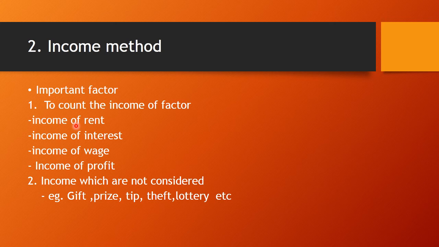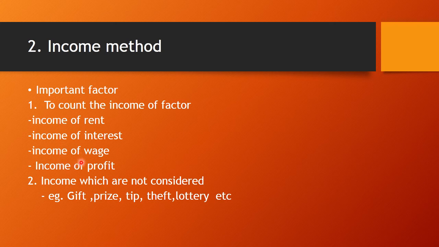The income obtained by way of rights like the copyright of a book or a patent is also considered as income. Next is income of interest. The interest obtained by people on their capital during a year is considered, but the interest obtained from the government is not considered, because the state generates income through taxes and pays it as interest, which means the money is only transferred.